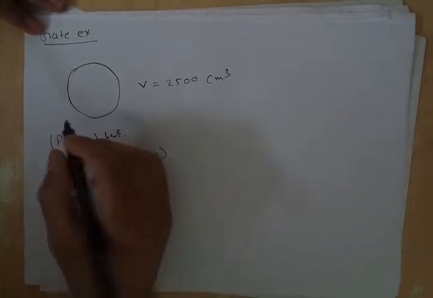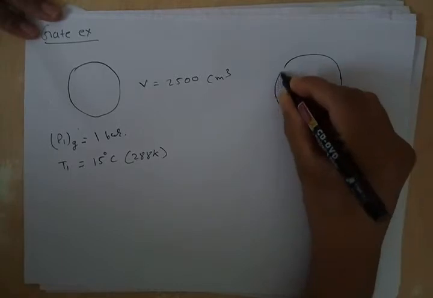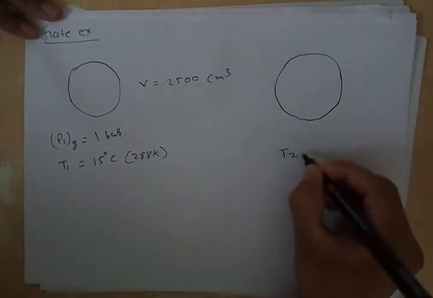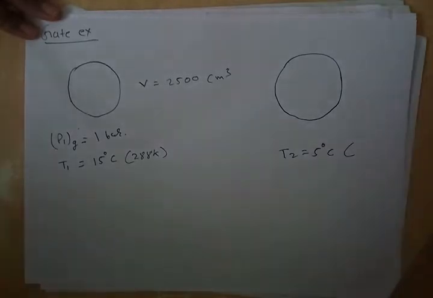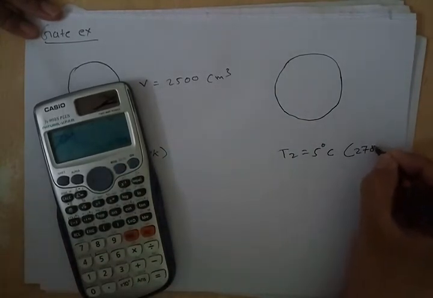Now on the next day, when the game began, atmospheric temperature plummets to 5 degrees centigrade. So it is 273 plus 5, 278 Kelvin.